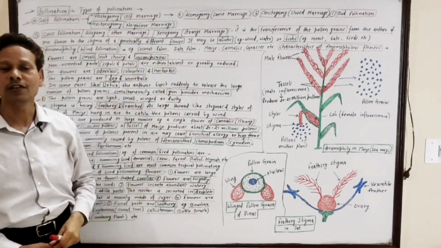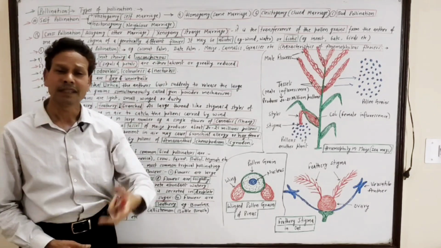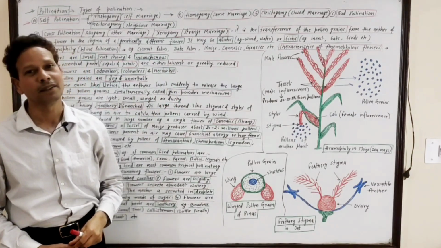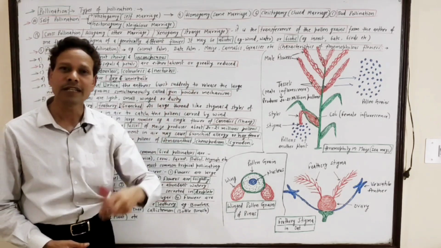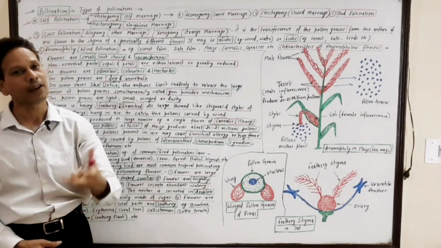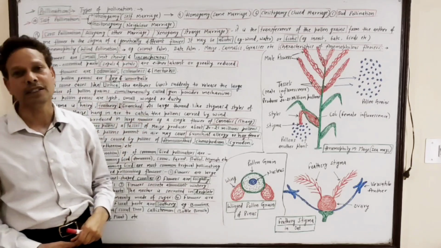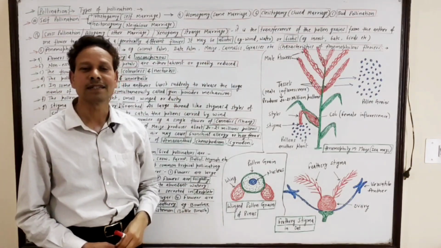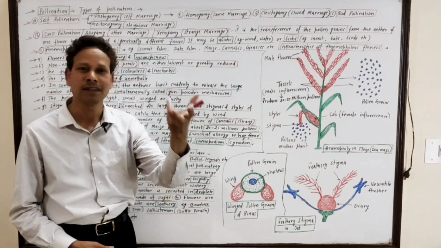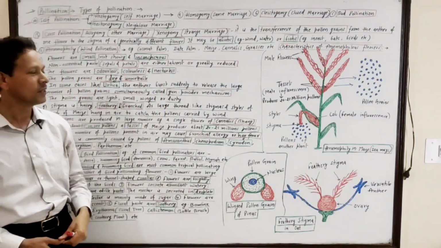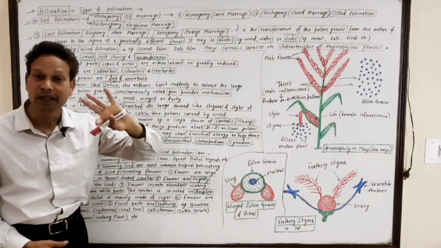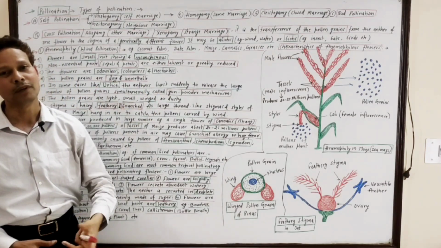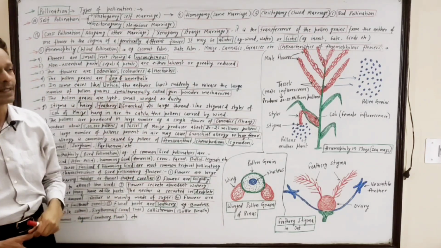Cross-pollination requires some agent, maybe biotic or abiotic. Abiotic agents are like water and wind. The biotic agents are like birds, insects, bats, human beings. So cross-pollination has different types on the basis of different pollinating agents.